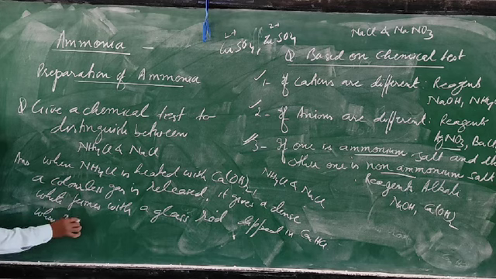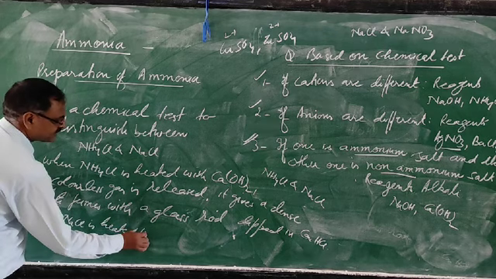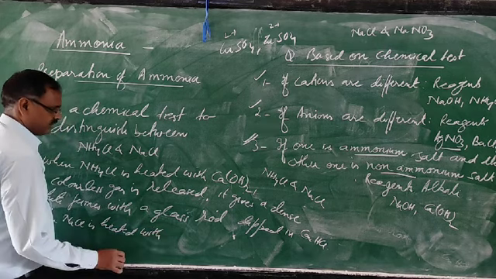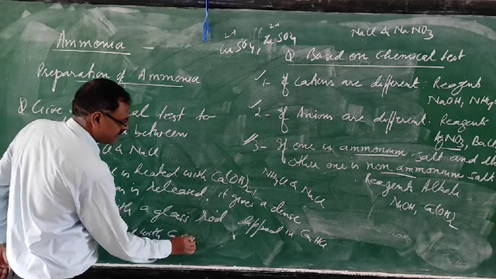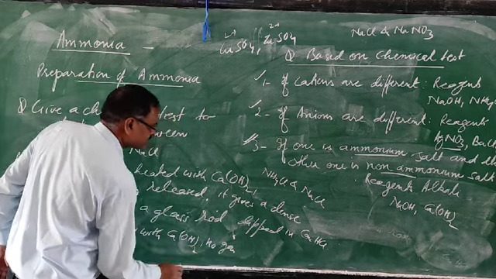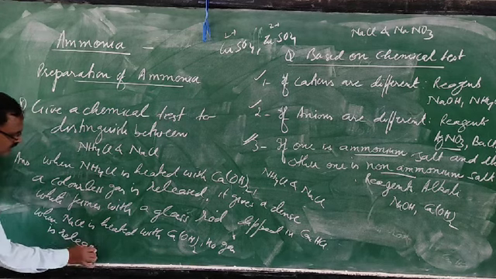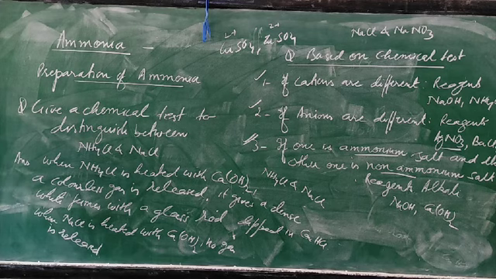When sodium chloride is heated with calcium hydroxide, no gas is released. So like this the question can be asked.